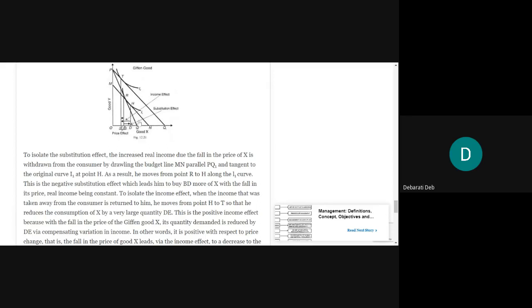If it is falling towards the right hand side, it indicates that more of good X is being purchased now. Understood? If the point falls on the right hand side, that means now more of X is being purchased. OD is more than OB. So from B to D, there is a positive movement. And from B to E, there was a negative movement. It was decreasing, so negative. And from B to D, it is increasing.